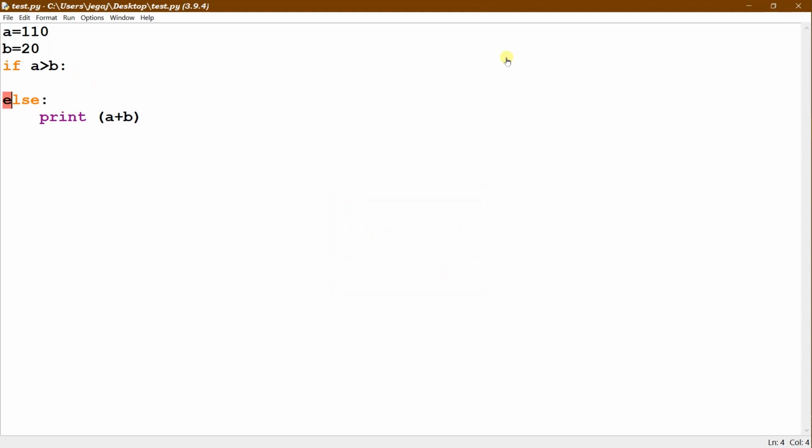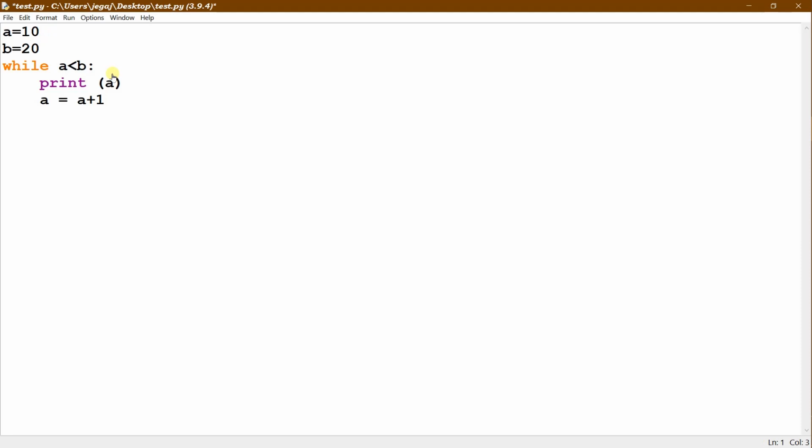Right? You understood this. While a is lesser than b, I say print a, and then I say a is equal to a plus 1. So until a is less, only then it will do.